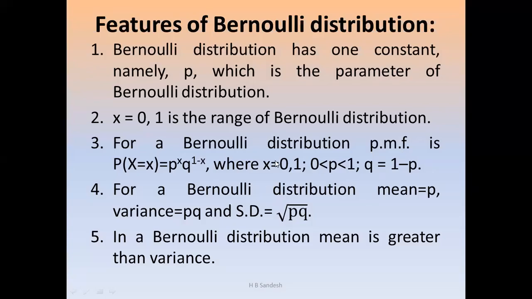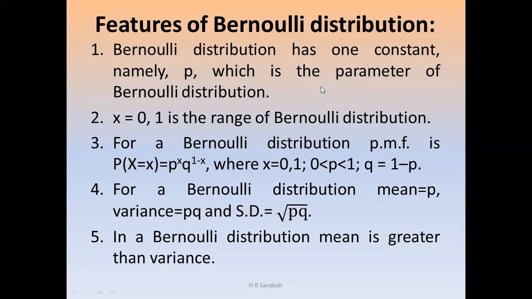So these are the 5 features of the Bernoulli distribution. Next come the binomial, Poisson and hypergeometric distributions, in the same order.